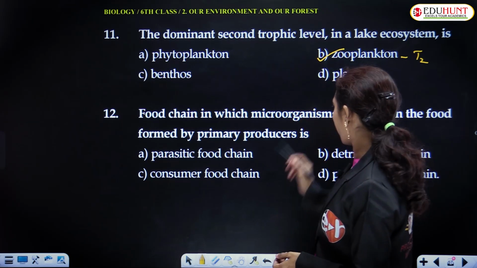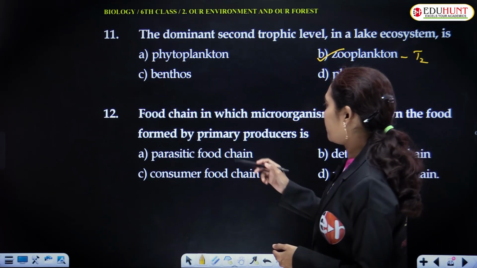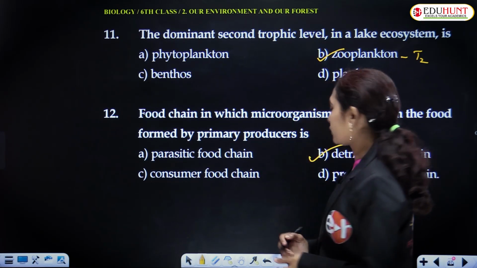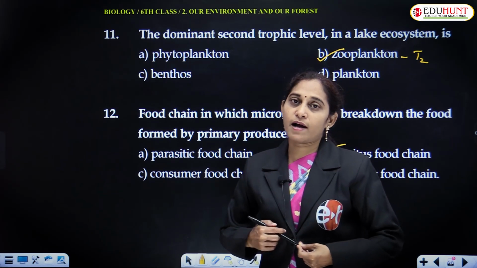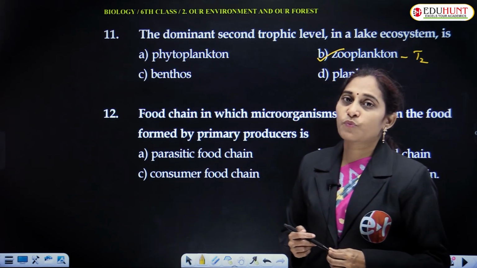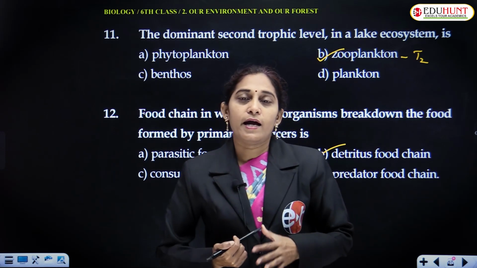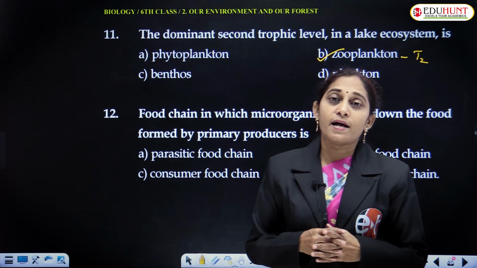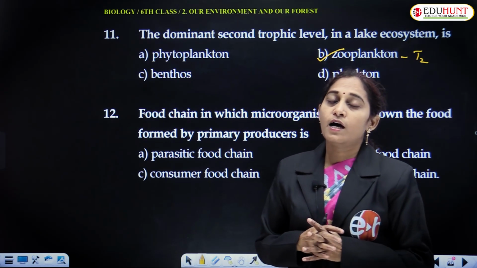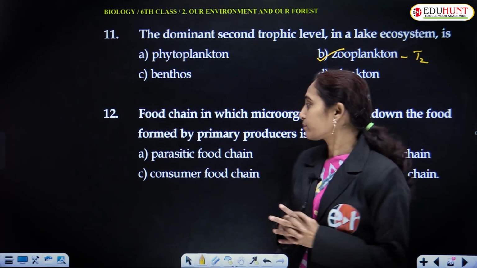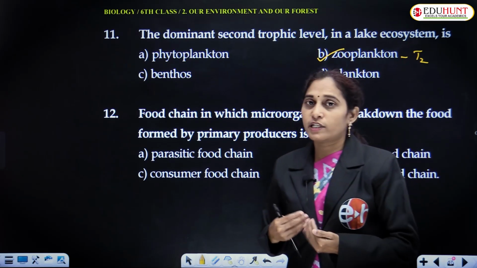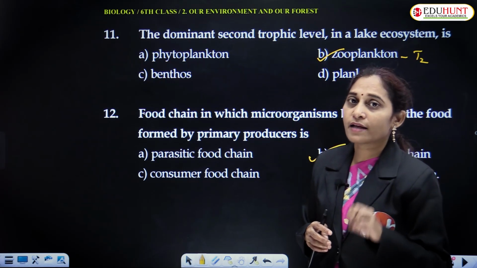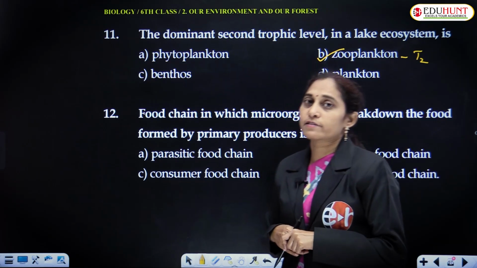Food chain in which microorganisms break down the food formed by primary producers: that is the detritus food chain. The detritus food chain is the food chain that starts with primary producers, and when these primary producers, that is plants, are dead, they act as food for saprophytes like bacteria and fungi. This kind of food chain is known as the detritus food chain, as these plant remains act as food for microorganisms like bacteria.